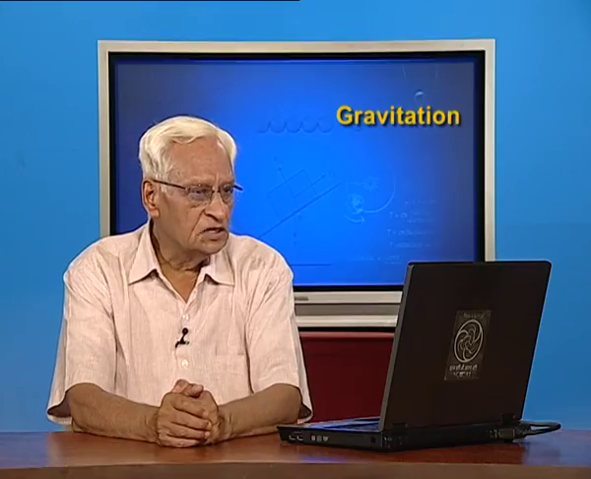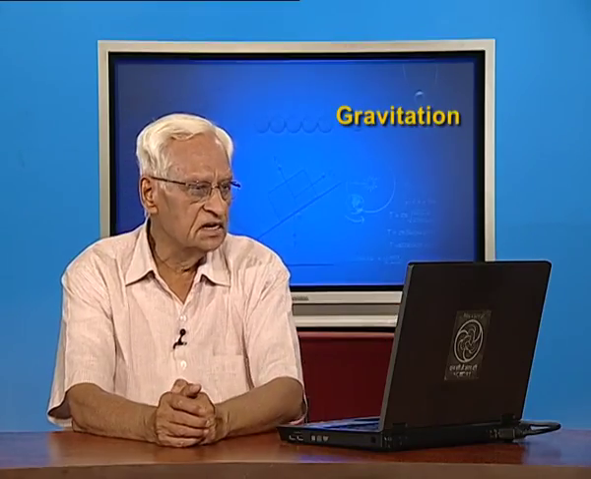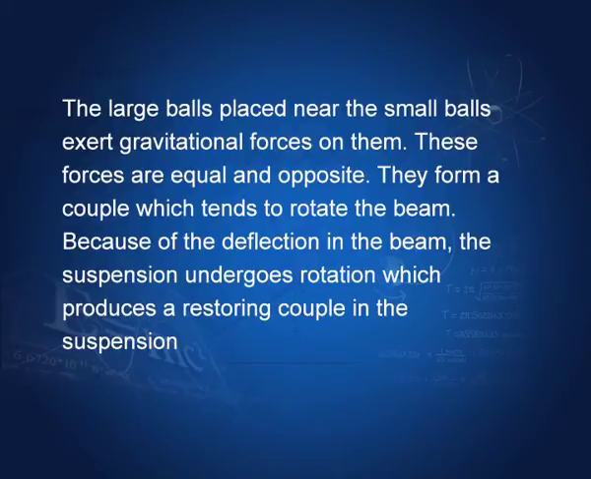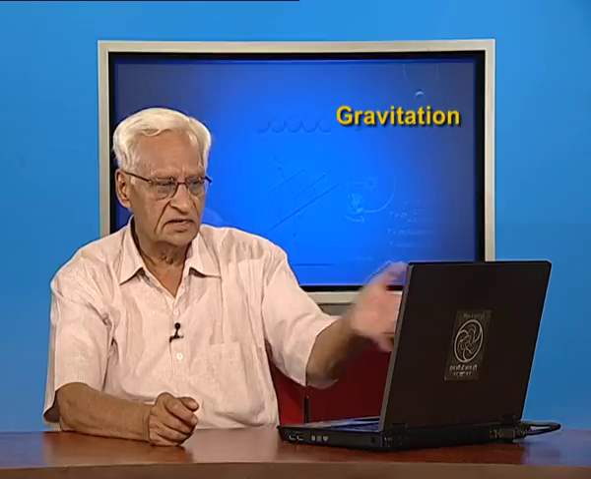Now, the large balls placed near the small balls exert gravitational forces on them. We have seen that. These forces are equal and opposite, as I have told you. They form a couple which tends to rotate the beam. Because of the deflection in the beam, the suspension undergoes rotation, which produces a restoring couple in the suspension. Again, let us look at this.